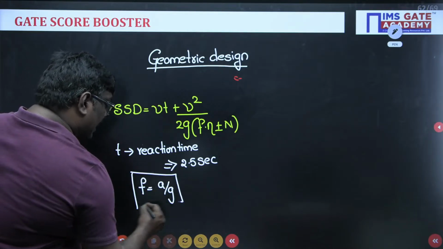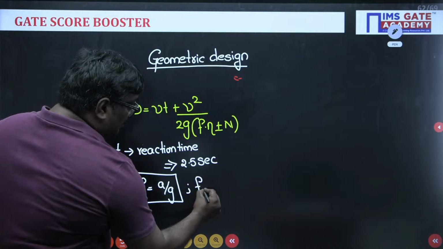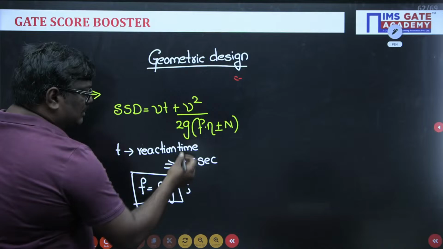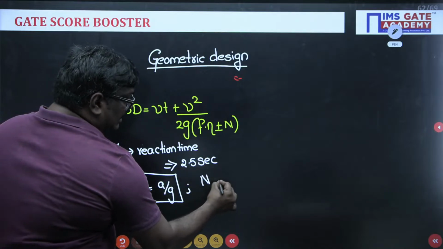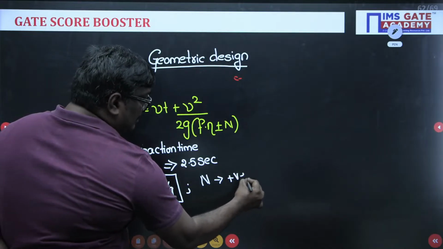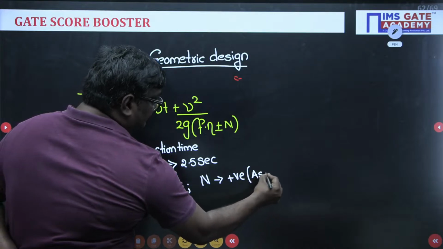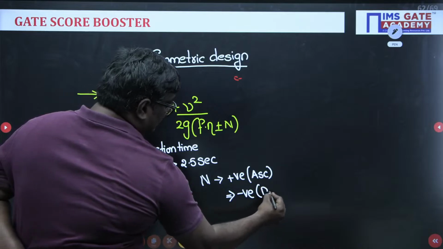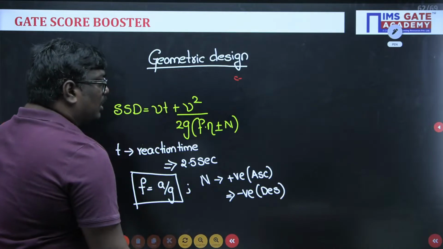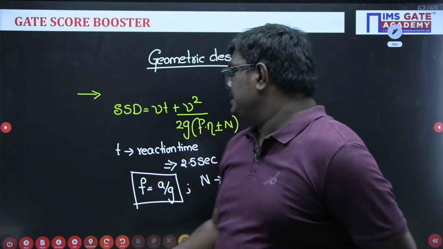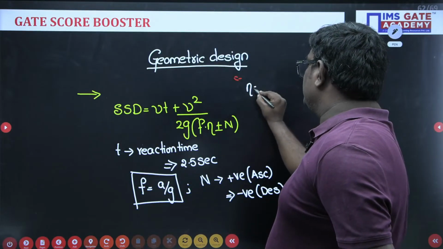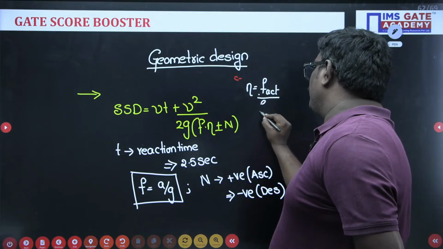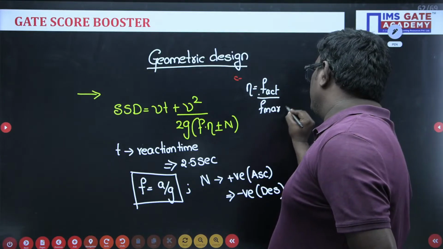Okay. And the maximum value of coefficient of longitudinal friction will usually be equal to 0.40, which is not required. N is the gradient, positive in case of ascending and negative in case of descending. Okay. And we have efficiency is equal to what, sir? Efficiency is equal to F actual upon maximum coefficient of friction into 100.